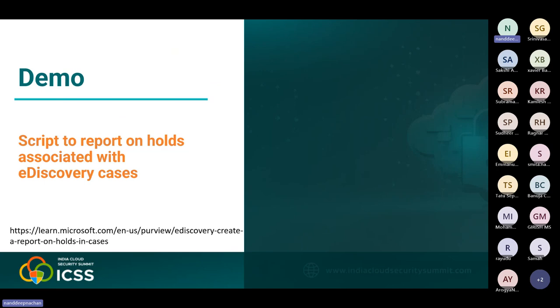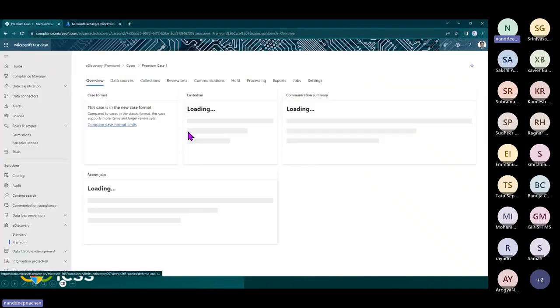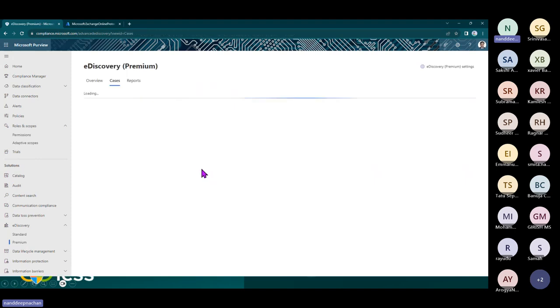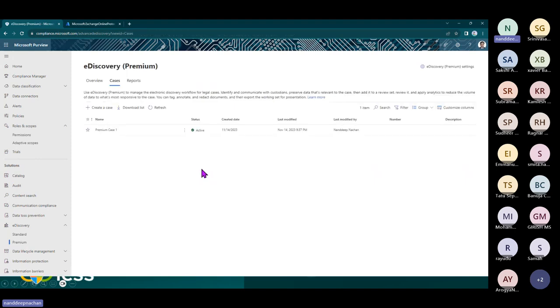So the question is, we have got all this information into the portal, but let's say we want to export it, we want to see how many sites we have got on hold and everything. Because if I quickly go back into the portal, firstly we need to create a case. Then after that, we need to add the data sources. Then we need to create the hold. And then we need to assign the members to that hold.